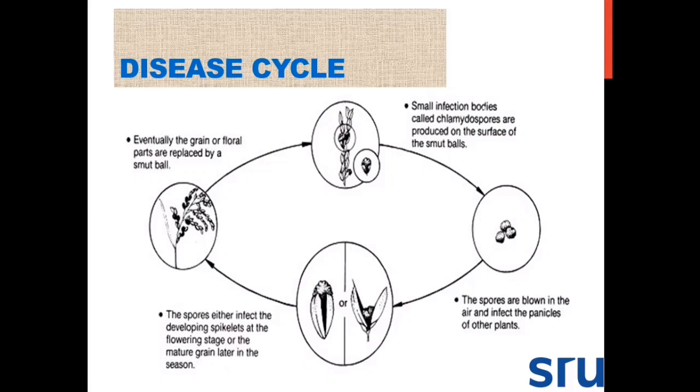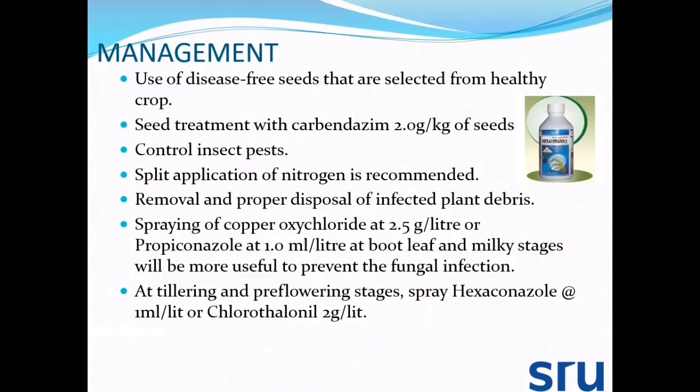So this is the disease cycle. Here we can see the individual glumes or individual seeds infected by Ustilaginoidea virens. Then it forms a black mass of spore balls, which contain chlamydospores and ascospores. Then the chlamydospores act as a source of secondary infection. Then the infected seed which contains sclerotia, which in turn contain ascospores, serves as the primary source of infection.